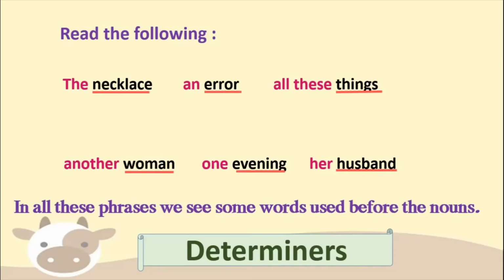It tries to specify or make it clear what noun we are talking about. Okay, so it tries to give more meaning to the noun. It tries to point out specifically what the noun is that we are talking about. So that is what a determiner is.